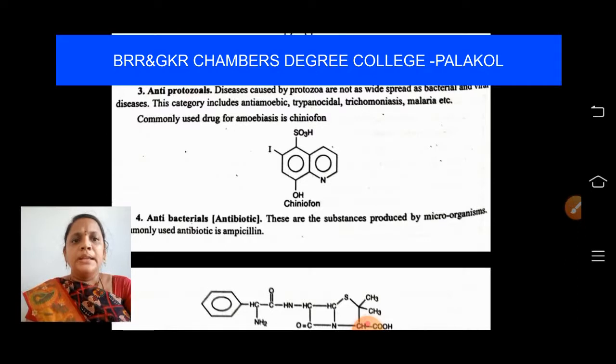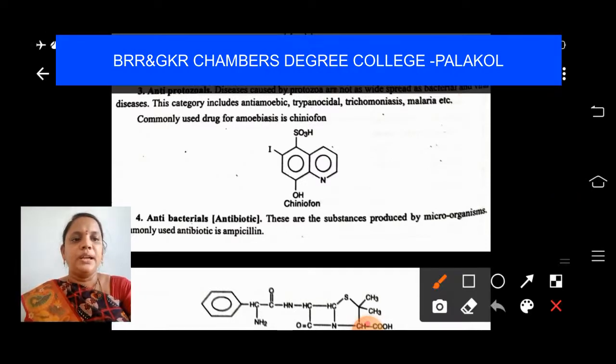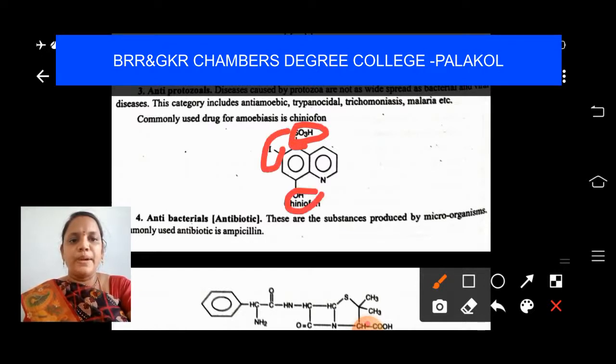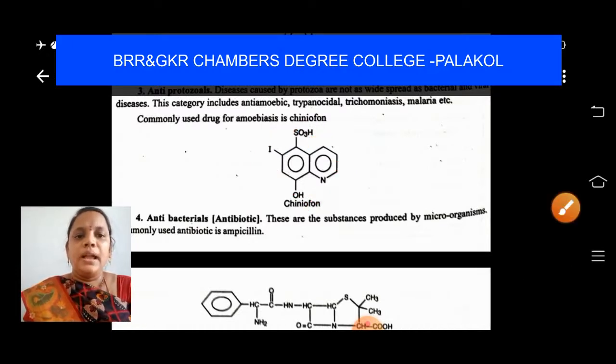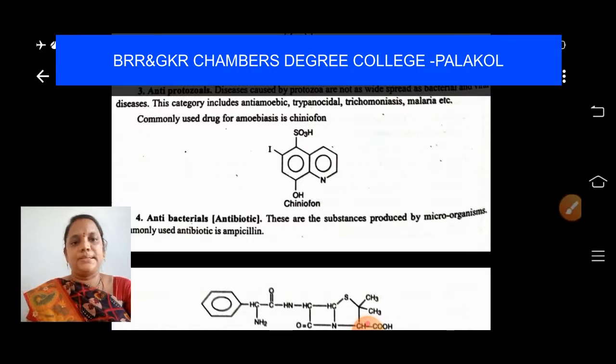Okay, these diseases are caused by protozoa and they are not spread widely like bacteria, viruses, etc. And a commonly used drug for amoebiasis is Sinofon. Students, if you observe, you have an SO3H group, an I group, an OH group and an N group. These are all the important groups which are present in anti-protozoal drugs. Remember this. This acts against amoebiasis.